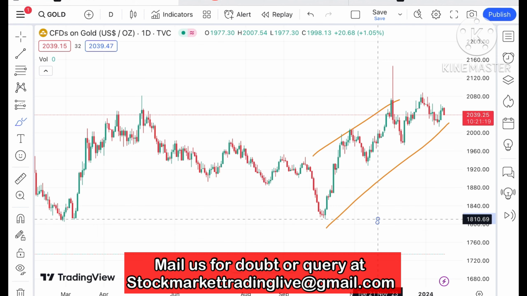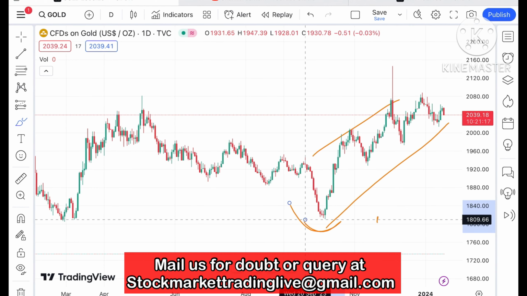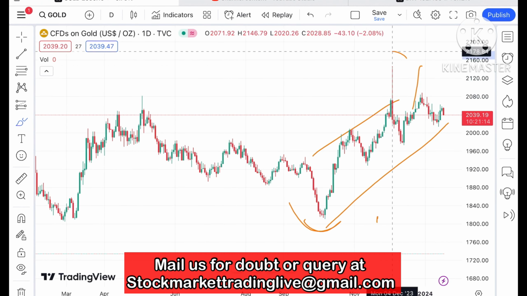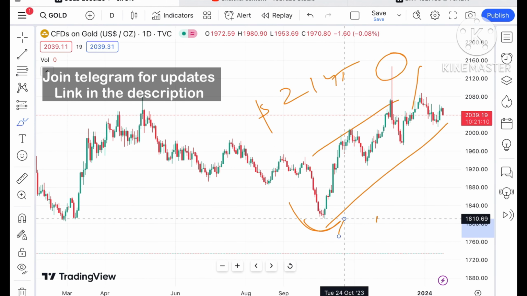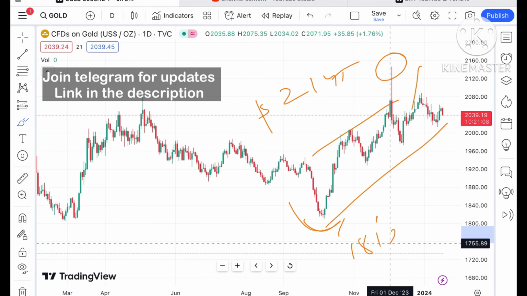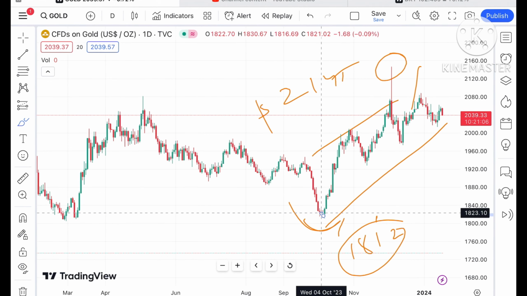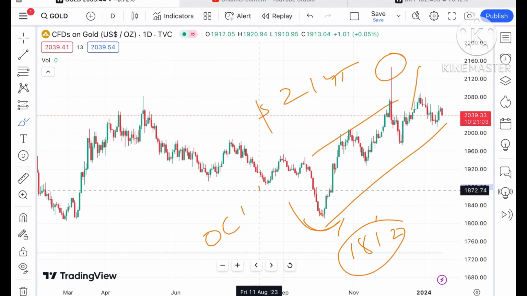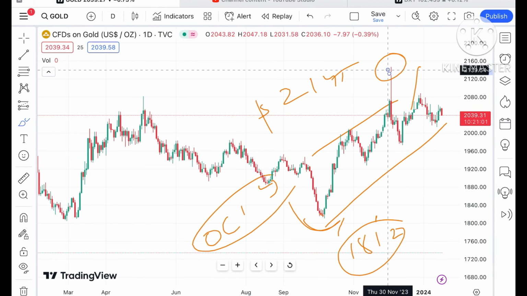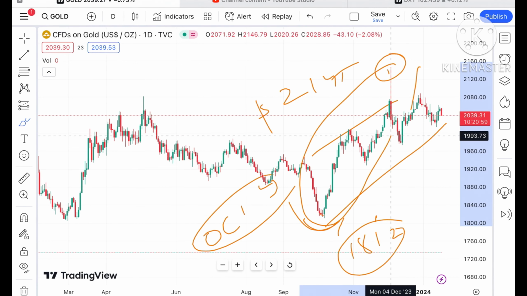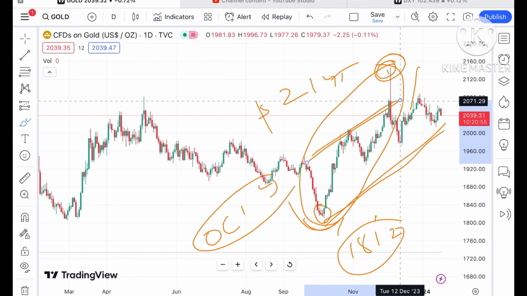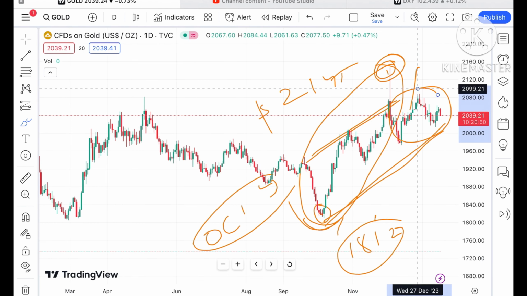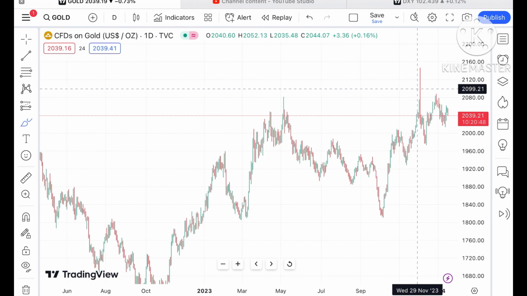Okay, the overall trend is upside, as we have seen after making a low of around $1812. It is continuously on the upside, and it has already made a high of around $2145. This is the high it has made, and a low of around $1812. These two things you have to remember, because this is the period from October of 23 till the month of November. We have seen this upside, and both the high and low points have come, and after that it is continuously on the upside and moving in this zone.